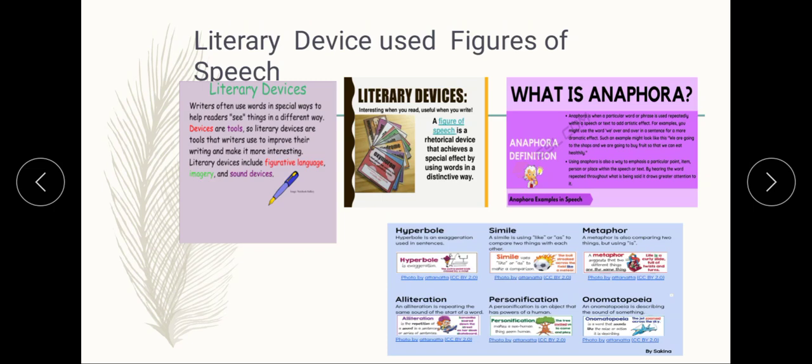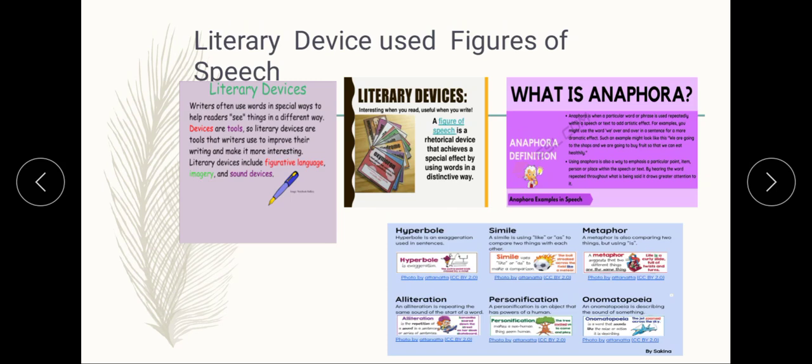But first, some of you may be wondering, what is a literary device? For those who are new to the concept, let's understand the definition of literary devices and how they are typically used in writing. Literary devices are techniques that writers use to express their ideas and enhance their writing. Literary devices highlight important concepts in text, strengthen the narrative, and help the readers connect to the characters and themes.